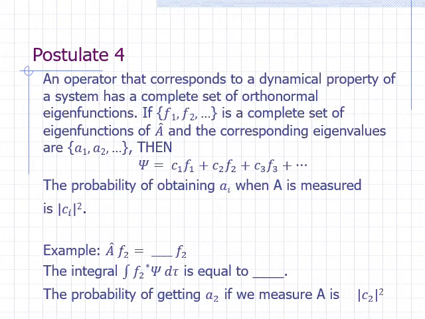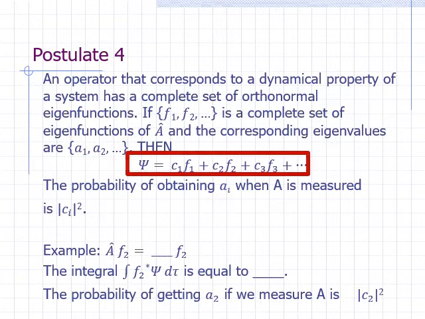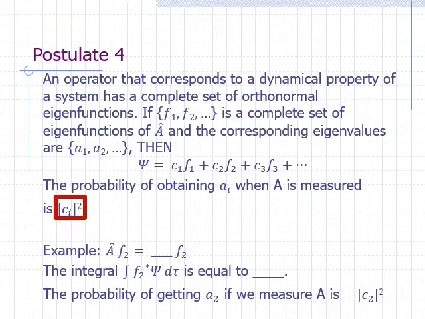So now we are ready for postulate 4. Postulate 4 assumes that an operator that corresponds to a dynamical property has a complete set of orthonormal eigenfunctions. Suppose the eigenfunctions for operator A are f1, f2, f3, and so on, and the corresponding eigenvalues are a1, a2, a3, and so on. Then we can write the state function psi as a linear combination of the eigenfunctions. And the probability of obtaining the eigenvalue a sub i is equal to the square of the absolute value of